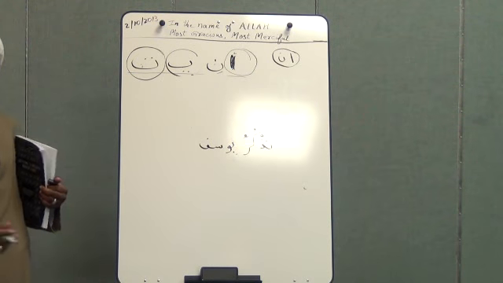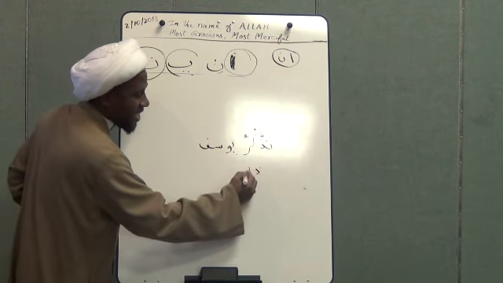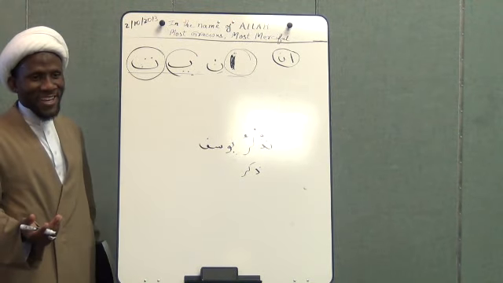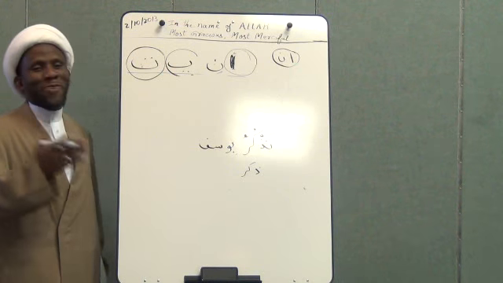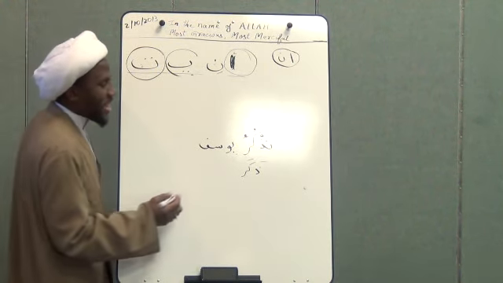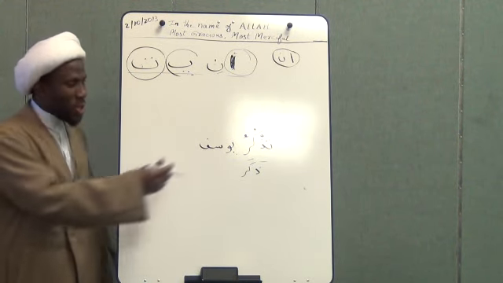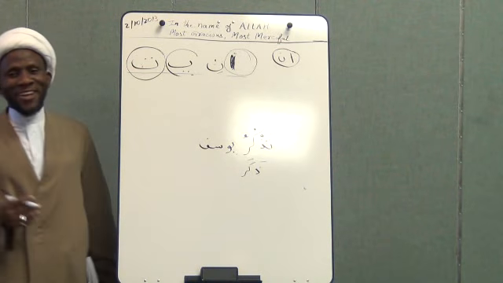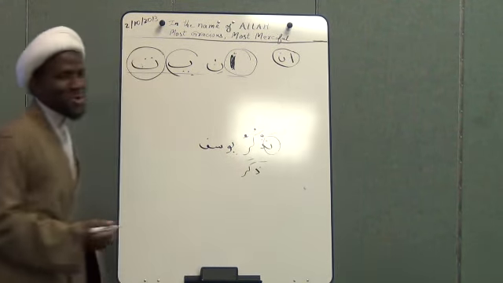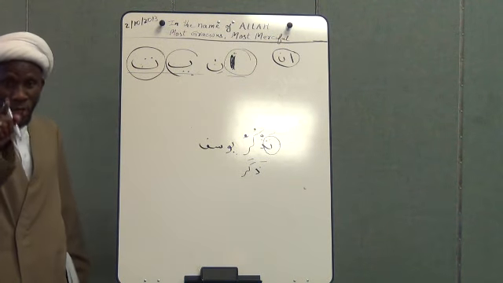tadhkuru. So this also is a 3 letters word, which is Zakara. Yes, Zakara means remembrance, right? وَذَكَرَ اسْمَ رَبِّهِ فَصَلَّى. Now here they say تَذْكُرُ, meaning you keep remembering Yusuf حَتَّى تَكُونَ حَرَضًا. So the point I'm bringing is the ta here is used in the beginning for what? For the second person masculine, meaning you.